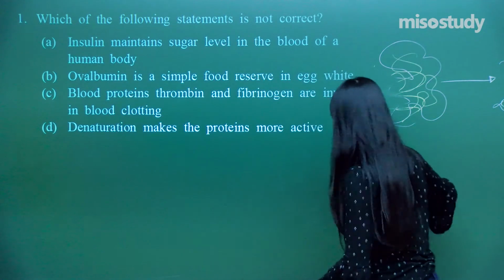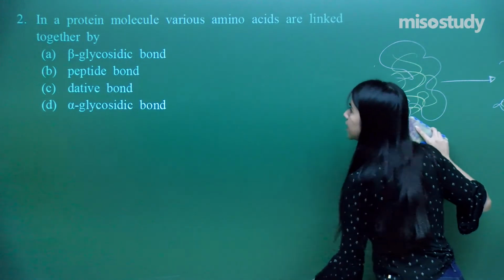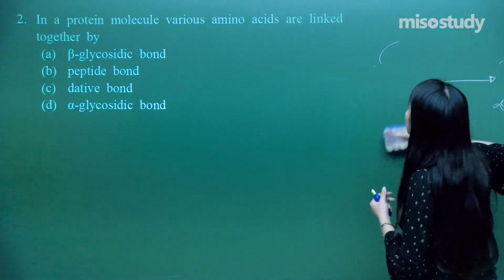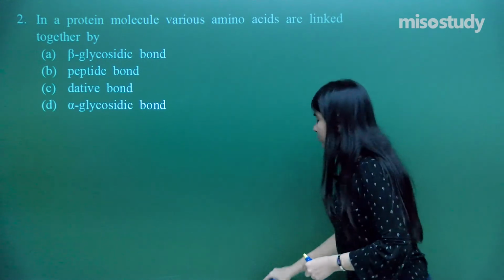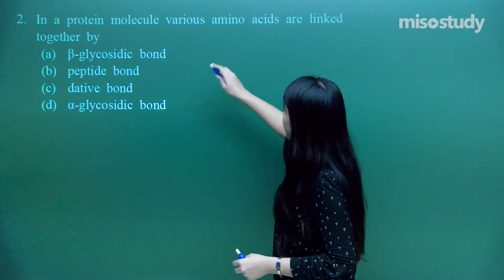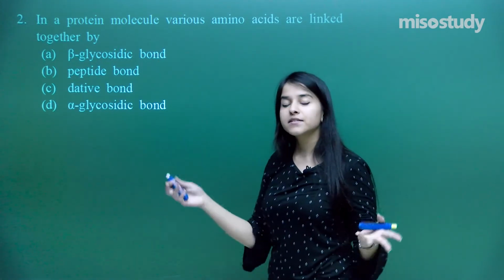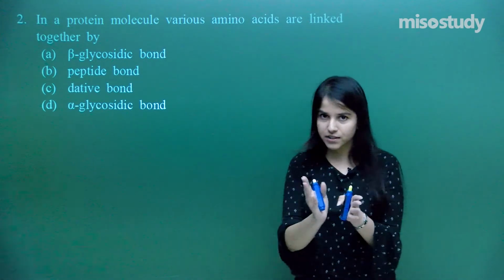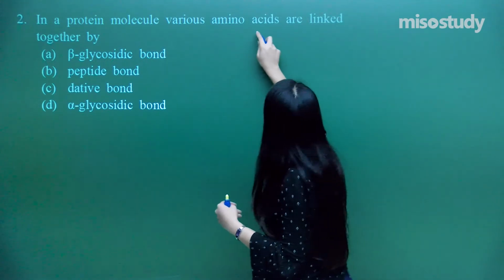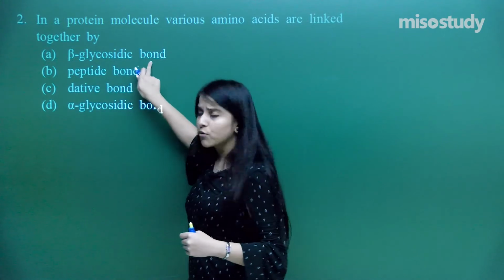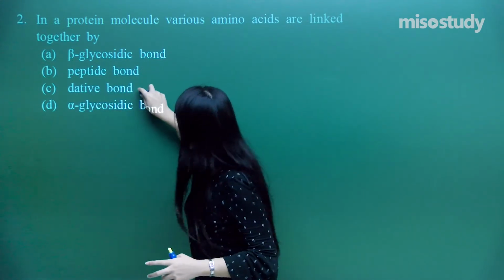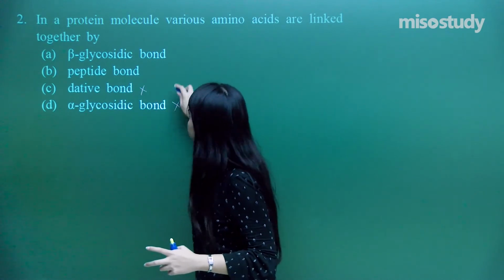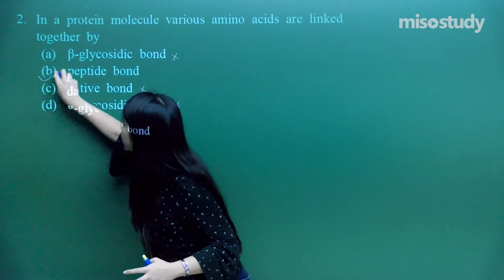The next question is: in a protein molecule, various amino acids are linked with. It's a pretty simple question. We just want to know the linkage. A protein molecule has so many amino acids, and how are they attached? Are they attached with beta glycosidic bond? No. Peptide? Yes. It's not a dative bond. It is not glycosidic anyway. It is always a peptide bond.